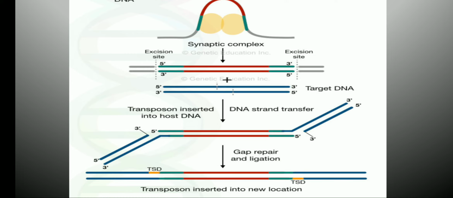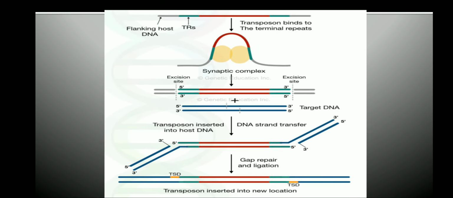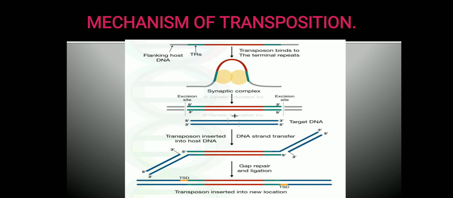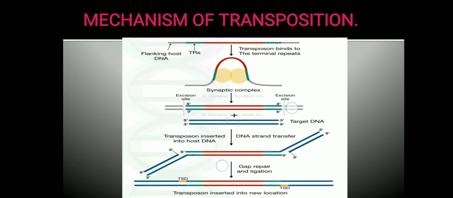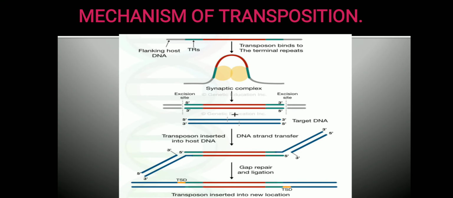a replication fork is formed. Immediately a replication fork will be formed. This replication fork will bring the DNA polymerase. Once the DNA polymerase comes here, it will add the nucleotides and fill the gaps. This is how the transposition will occur, where first the transposase enzyme is going to cleave at the excision site near the flanking site. Who is doing this?